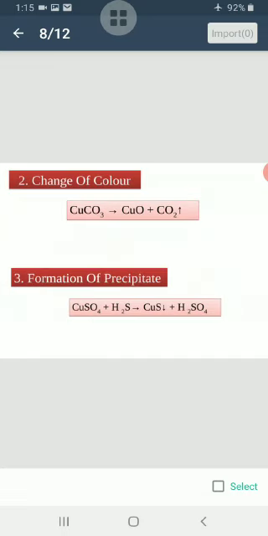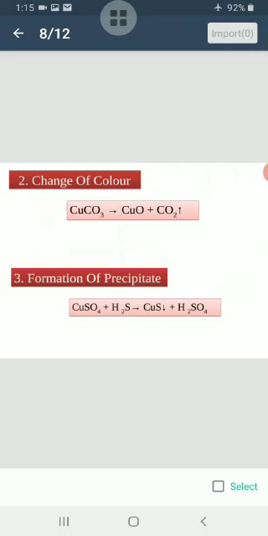The second characteristic is change of color. One of the products formed during a chemical reaction may have a different color than that of the reactants. In such a case, change of color accompanies the chemical reaction. Like when green colored copper carbonate is heated strongly, a black residue of copper oxide is left.